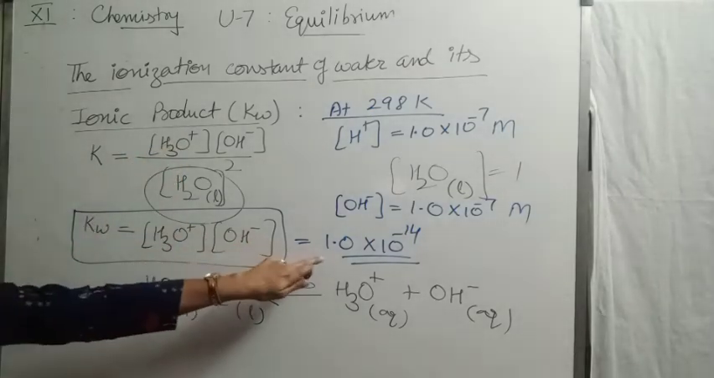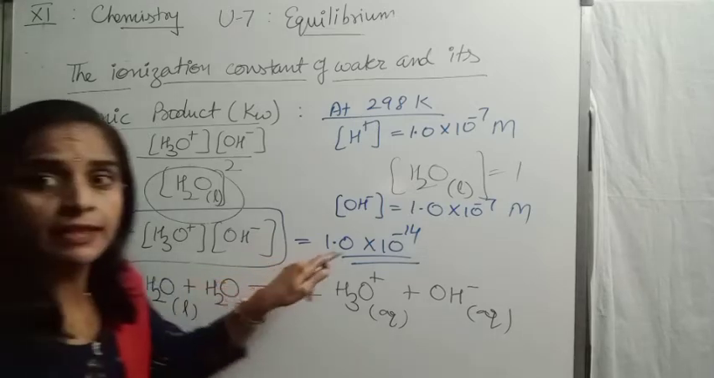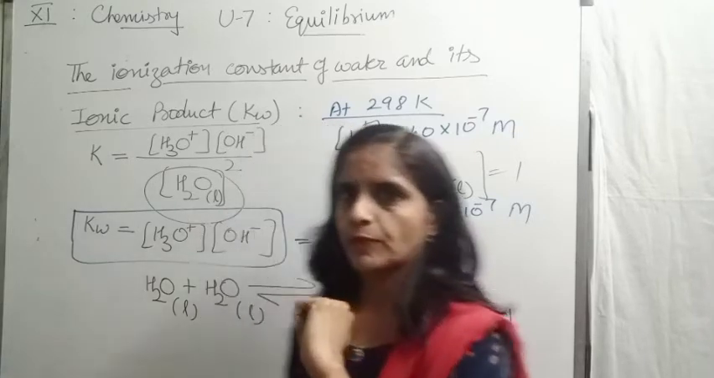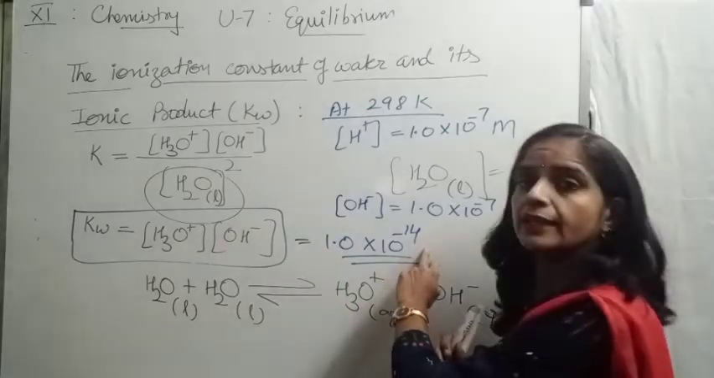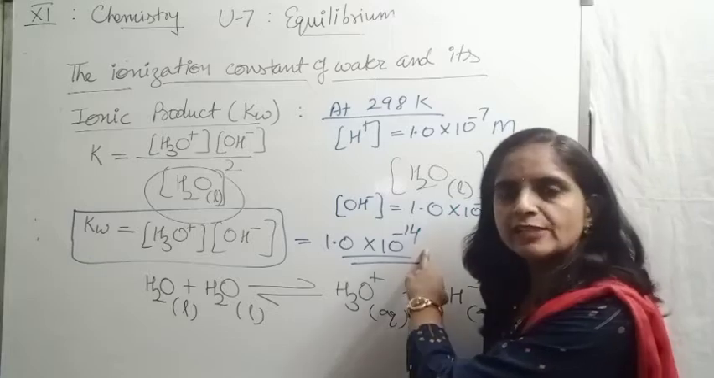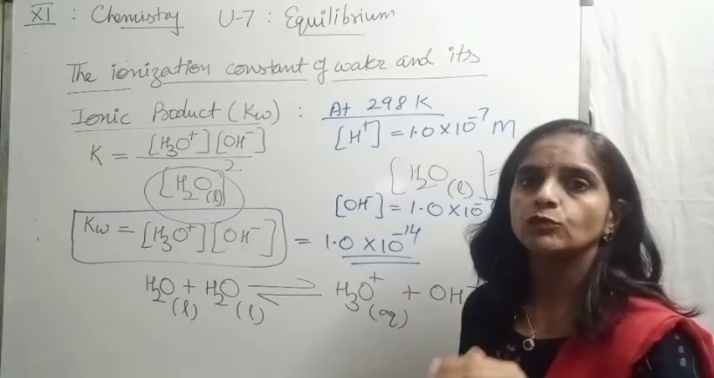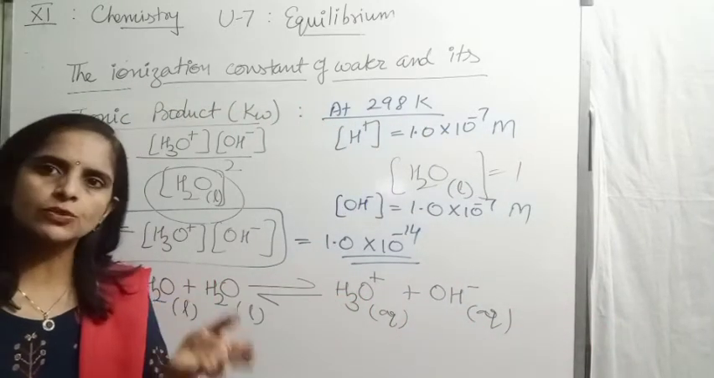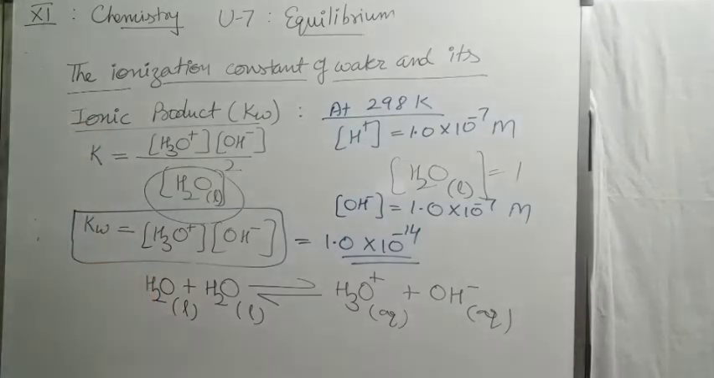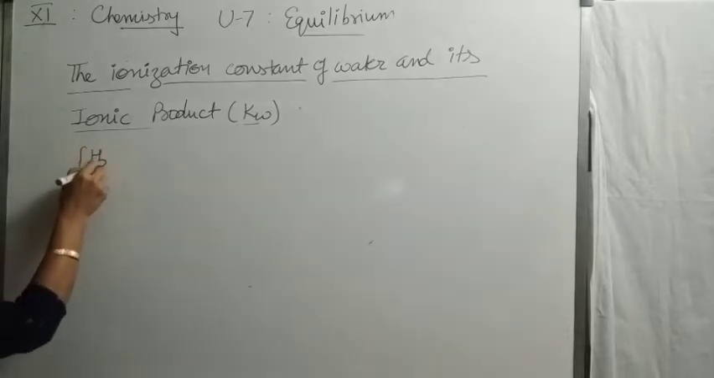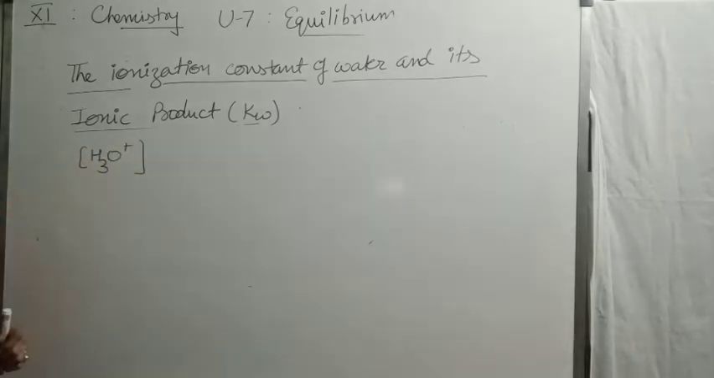So from here, it's very much clear whether the ionization of water is very fast or very slow. Because just see, the value of Kw is coming 10 to the power minus 14. Very small value. Very small value of Kw indicates that water is an extremely weak electrolyte. Its dissociation is almost negligible. And from these values of hydronium and hydroxyl ion, we can tell about the nature of solution, acidic or basic.